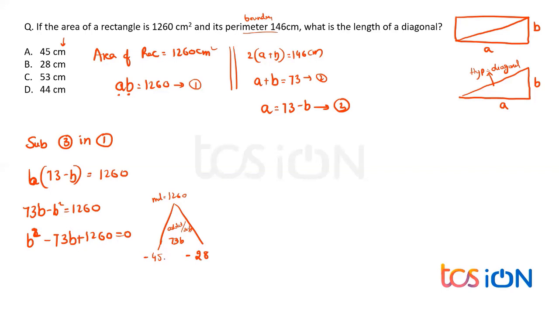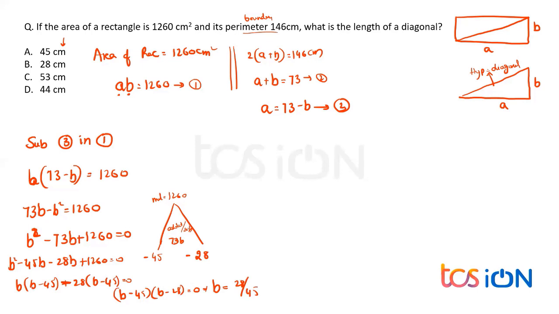Yeah, ultimately I got the possible values of b. So b square minus 45b minus 28b plus 1260 equals 0, where if you take b as common, b into (b minus 45), and when you take minus 28 as common, (b minus 45) equals 0. What are the values of b, everybody? If you take (b minus 45) common again, that leads you to (b minus 28) equals 0, where the possible values of b are 28 or 45. If b is 28, then what is a, everybody?